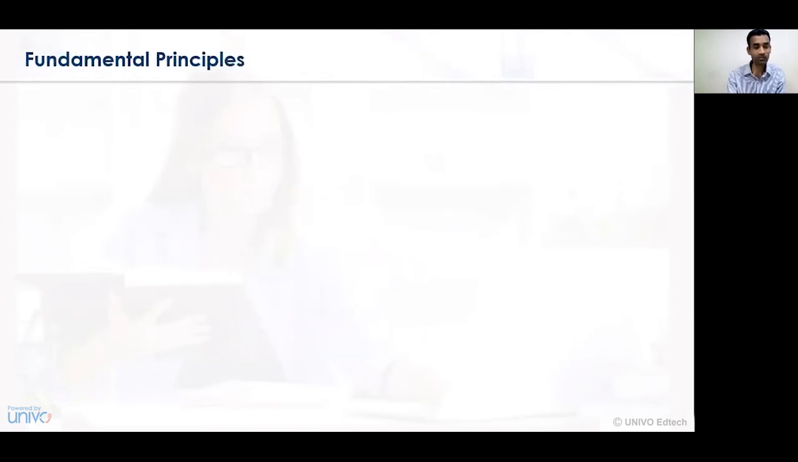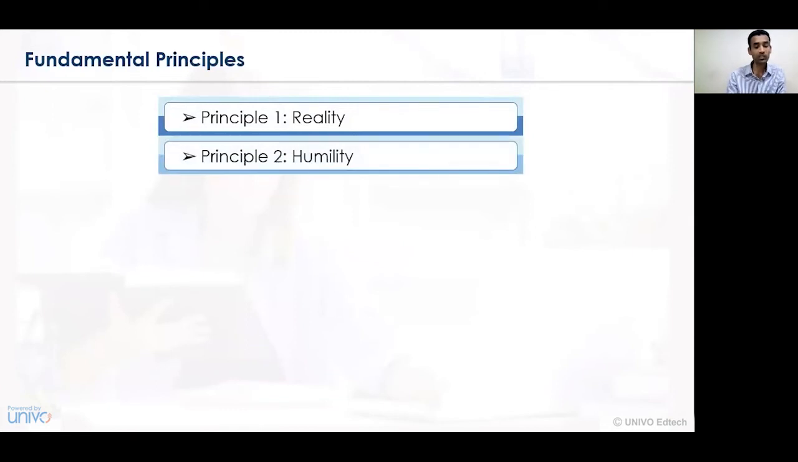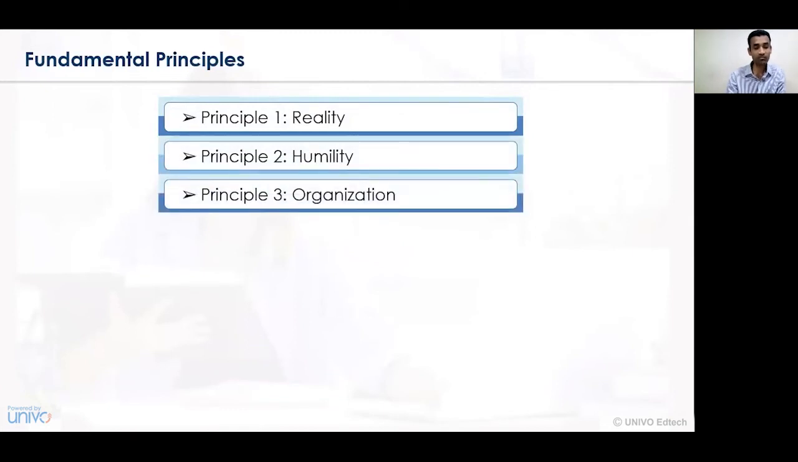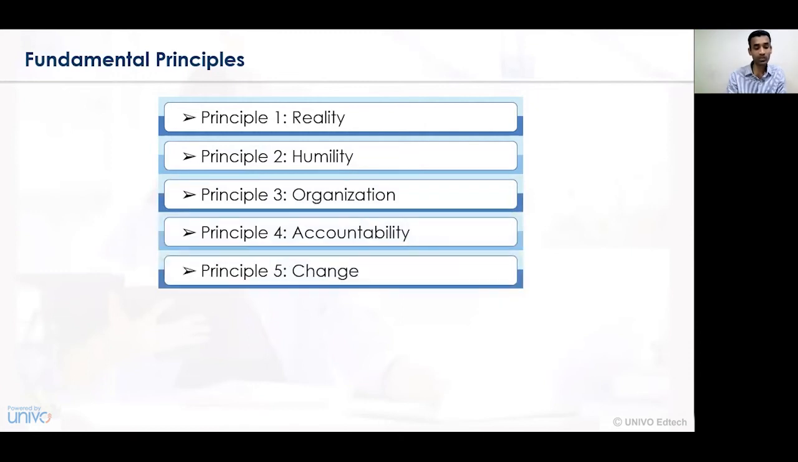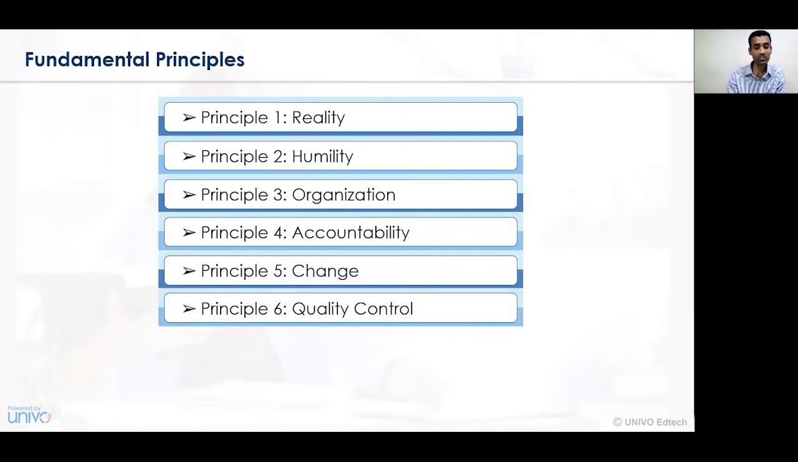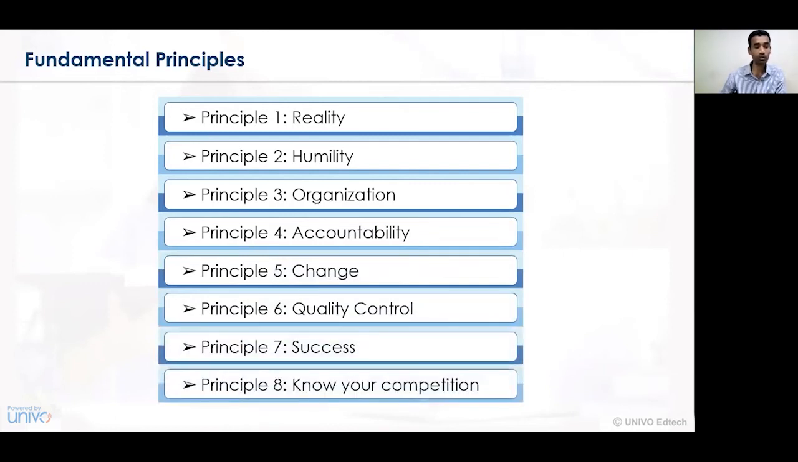Now let's focus on the fundamental principles of factoring or cycling learning. The first principle is the concept of reality. The second principle is humility. The third principle is the organization itself. The fourth principle is accountability. The fifth principle is change management. The sixth principle is quality control. The seventh principle is success. And the eighth principle is knowing your competition.